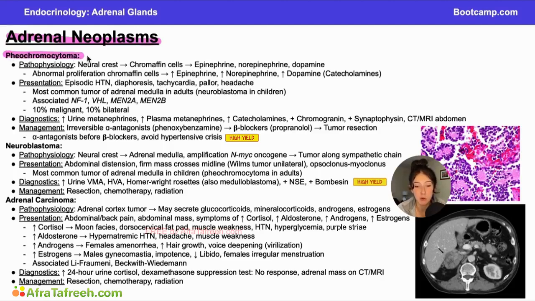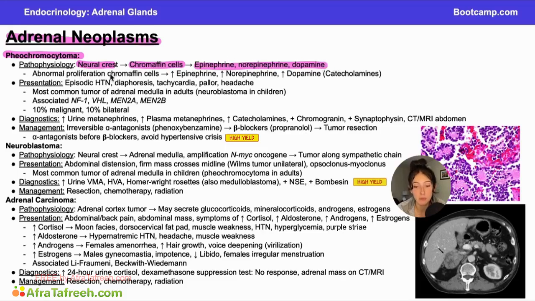So first, let's talk about pheochromocytoma. Pheochromocytoma is going to be a neoplasm of the adrenal medulla. The neural crest cells inside the adrenal medulla are what are going to develop into the chromaffin cells. Those chromaffin cells are what secrete epinephrine, norepi, and dopamine.